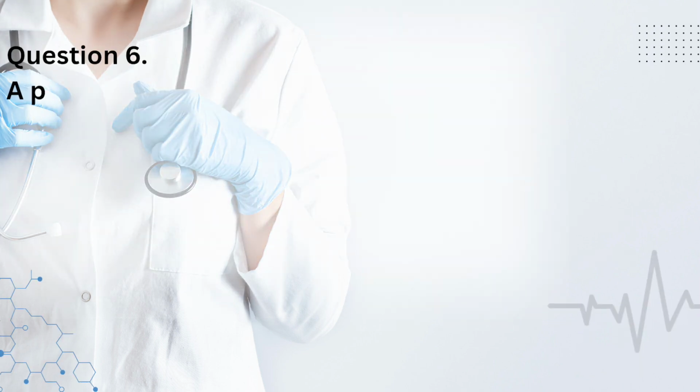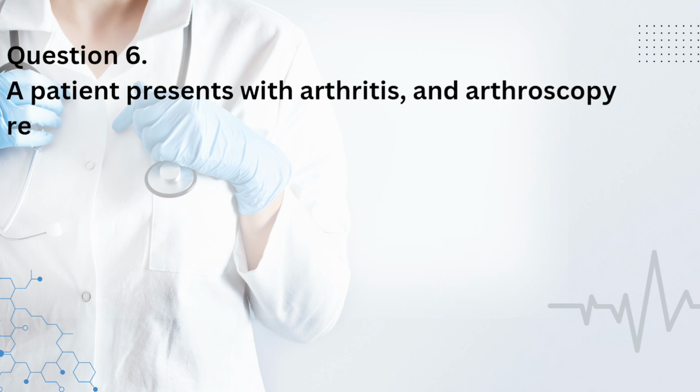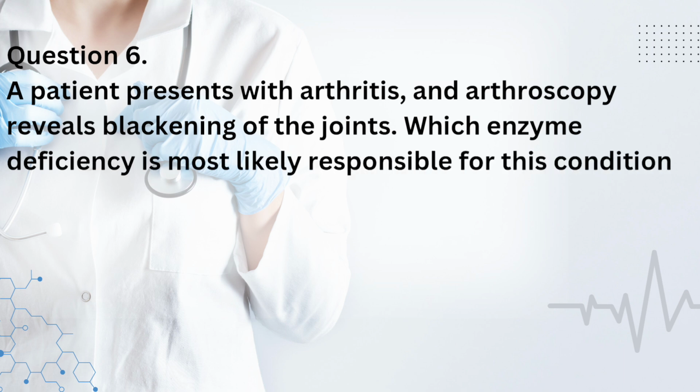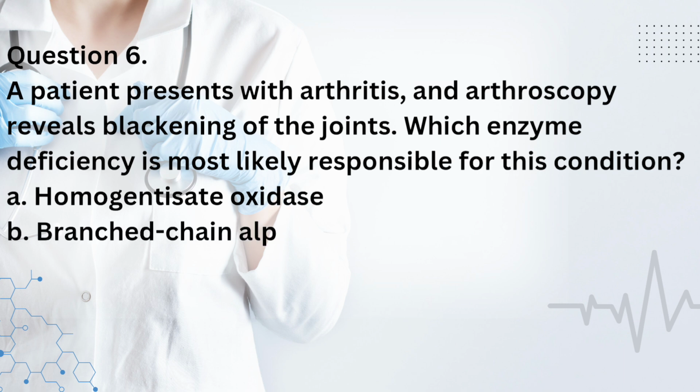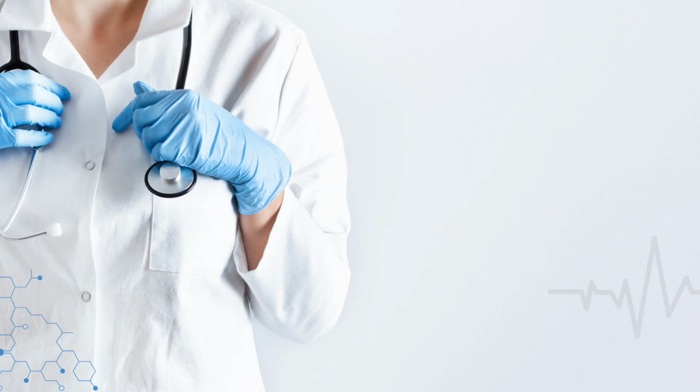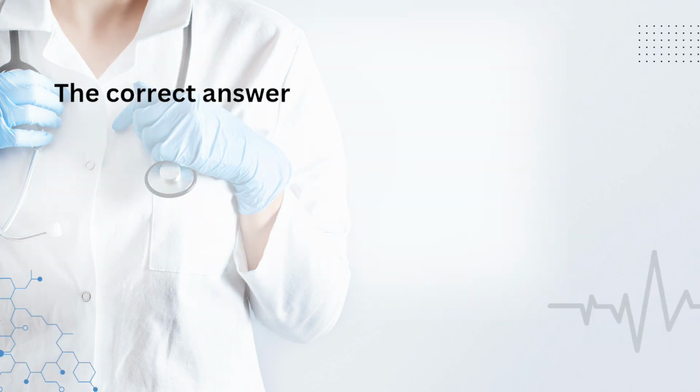Question 6. A patient presents with arthritis, and arthroscopy reveals blackening of the joints. Which enzyme deficiency is most likely responsible for this condition? A. Homogentisate oxidase. B. Branched-chain alpha-ketoacid dehydrogenase. C. Tyrosinase. D. Fumarase. The correct answer is A.